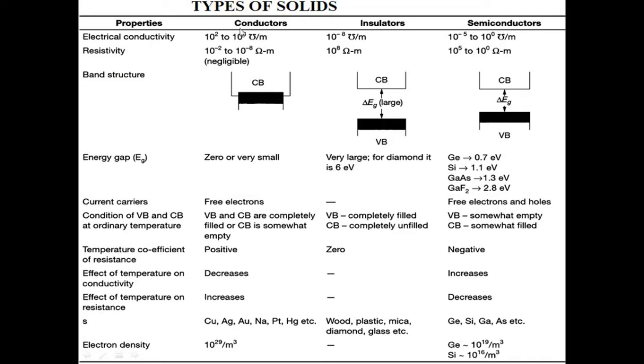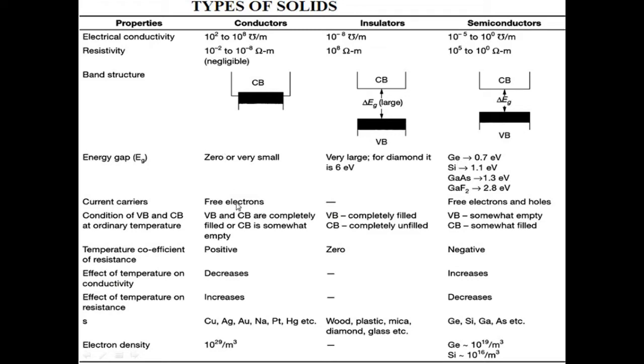So band structure. We know that in conductors the conduction band and valence band are overlapped. In insulators they are separated by a large energy gap, and in semiconductors they are separated by a small energy gap. So energy gap for conductors is almost zero. For insulators energy gap is very large, greater than 3 electron volt, and for semiconductor it is less than 3 electron volt.